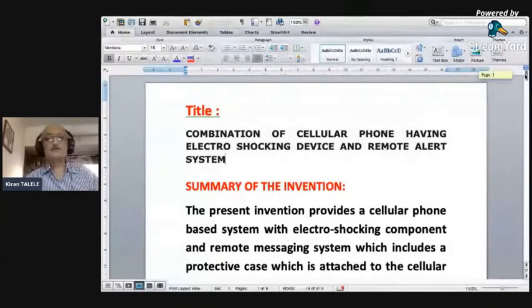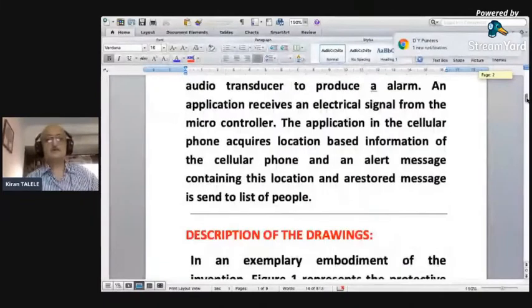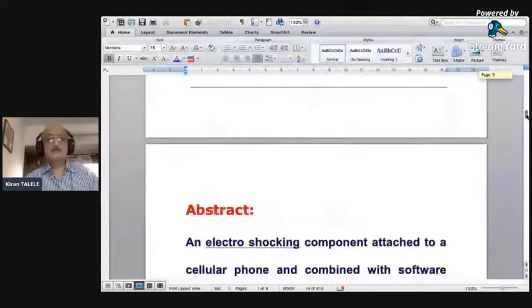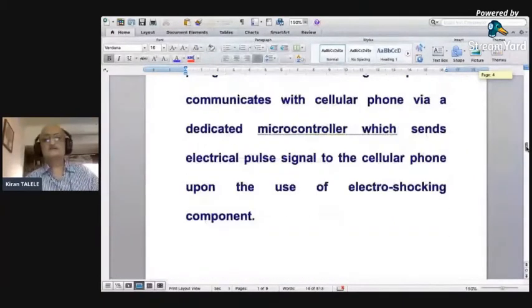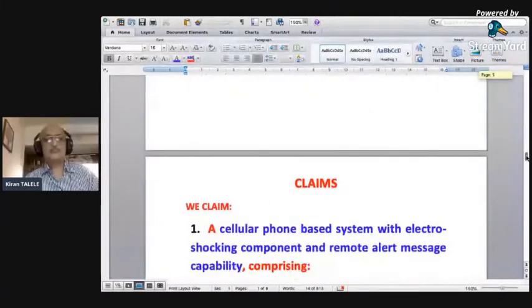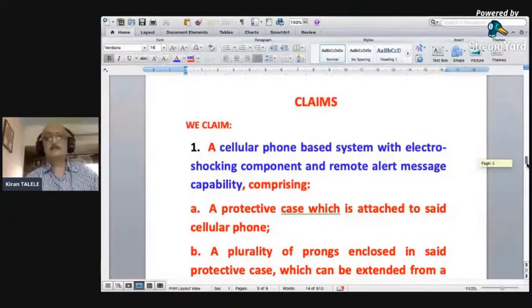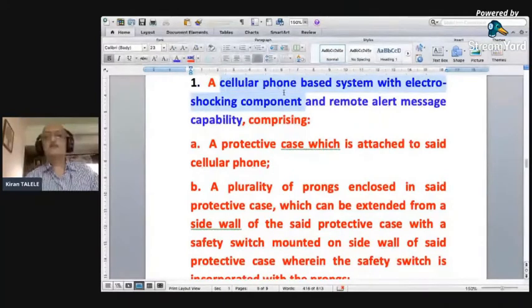Summary of invention, you should always read it, and you should also develop it after. Description of the drawing we just discussed. Abstract is a short description of your patent. What exactly you want to claim. A cellular phone... this is not a cellular phone, this is a cellular phone based system with electroshocking component and remote alert message